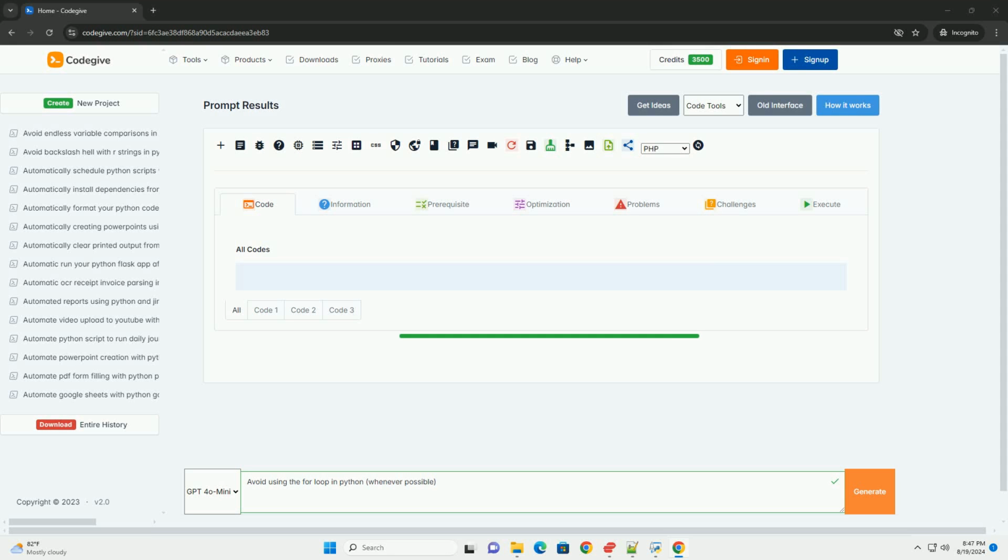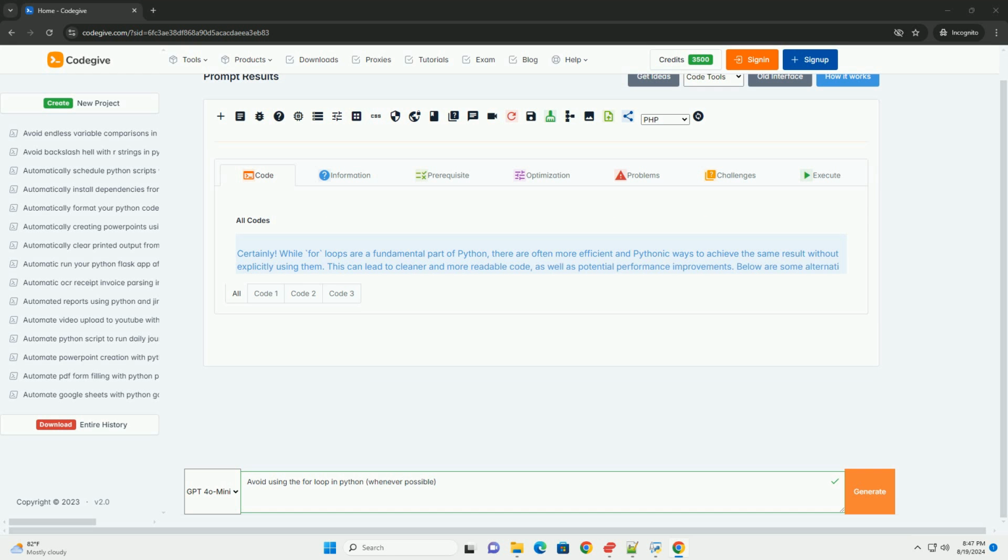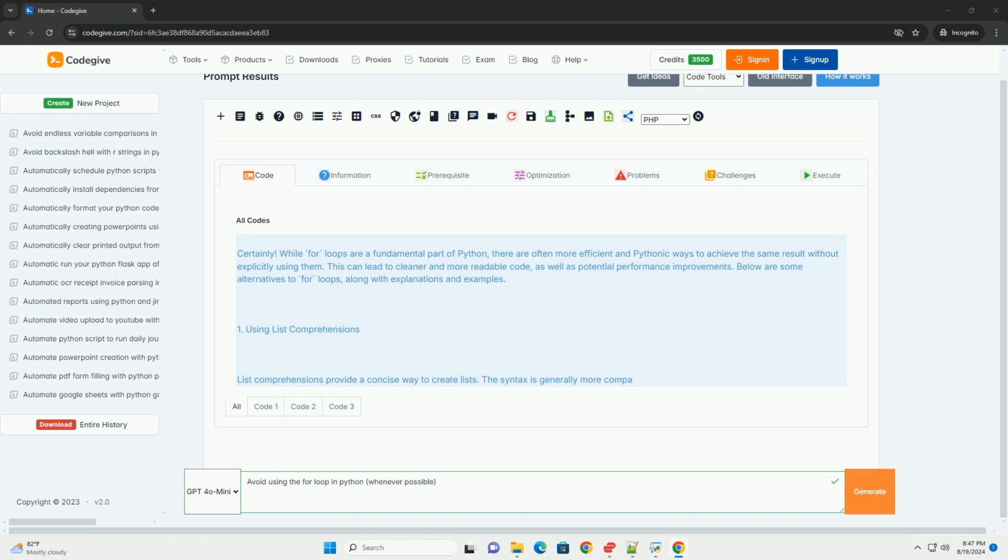Certainly. While for loops are a fundamental part of Python, there are often more efficient and Pythonic ways to achieve the same result without explicitly using them. This can lead to cleaner and more readable code, as well as potential performance improvements. Below are some alternatives to for loops, along with explanations and examples.